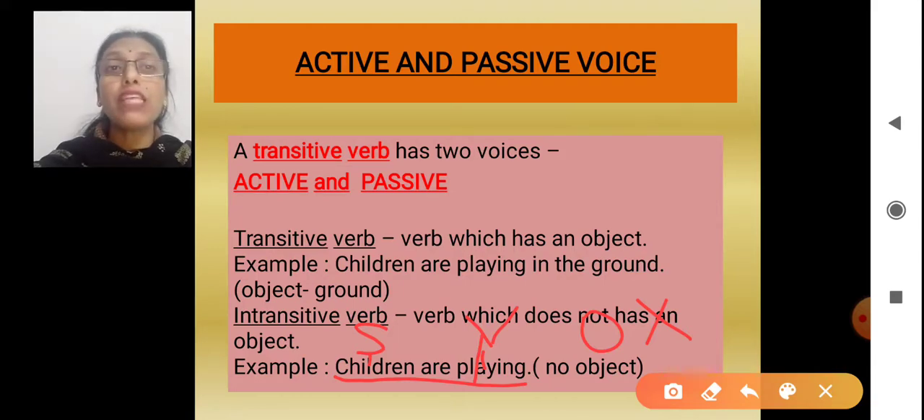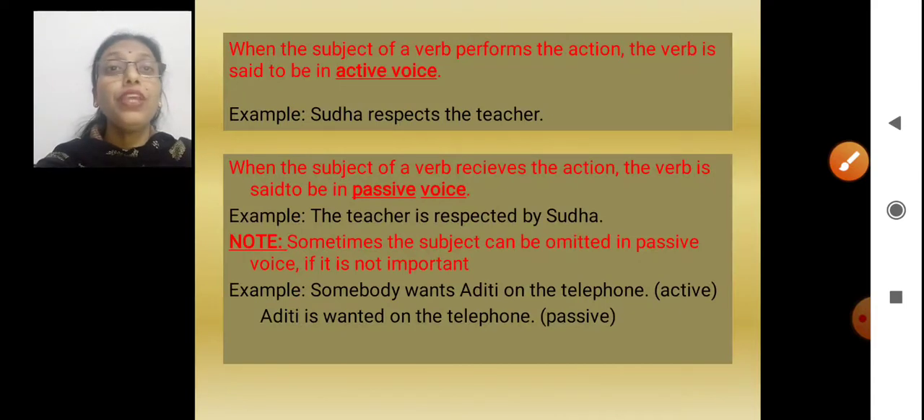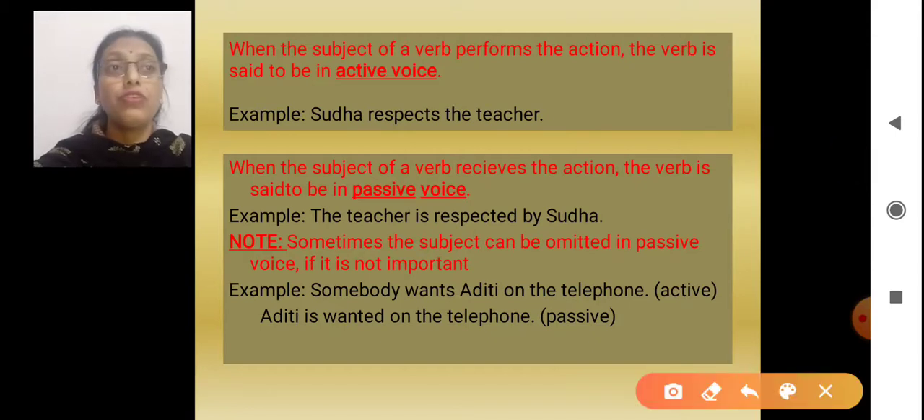Now active and passive voice works on transitive verbs. Okay? When the subject of the verb performs the action, it is called active voice. When the subject is performing the action, for example, Sudha respects the teacher. Now the subject is performing the action.